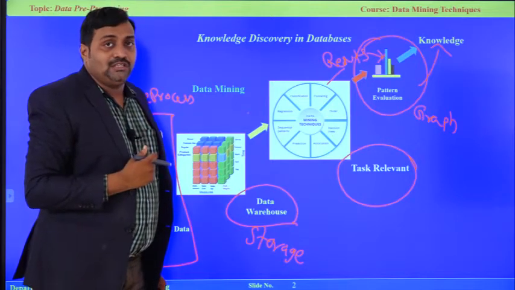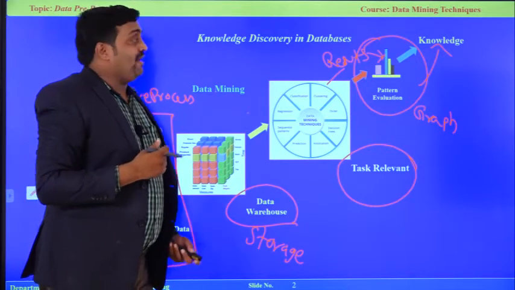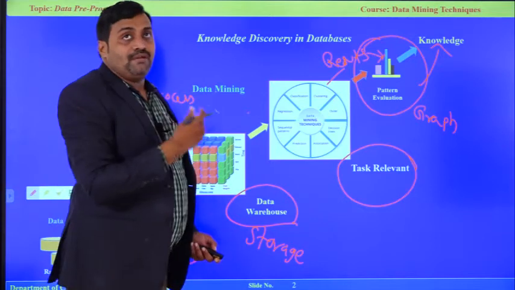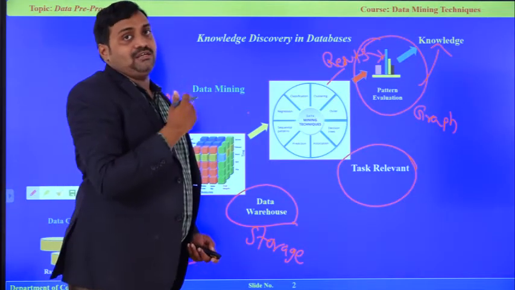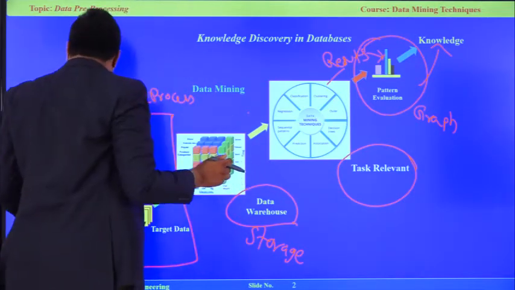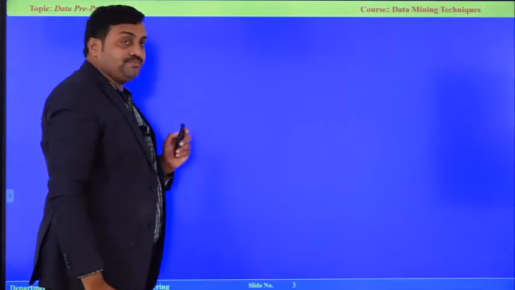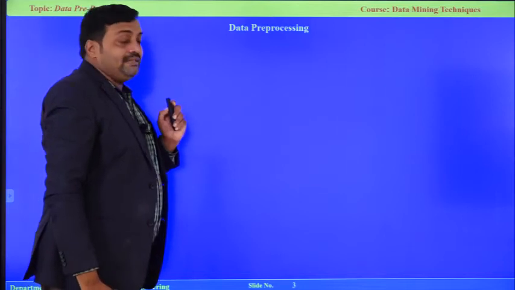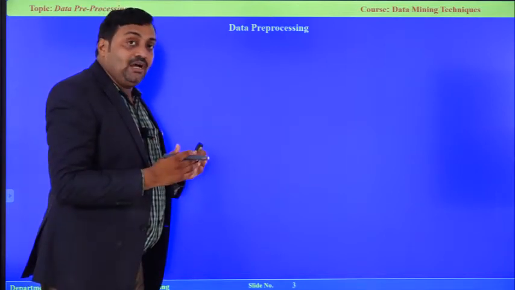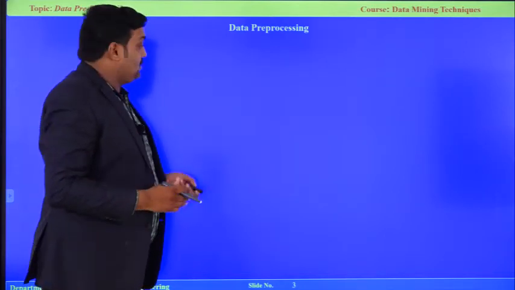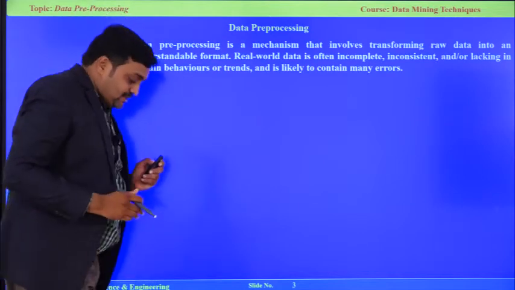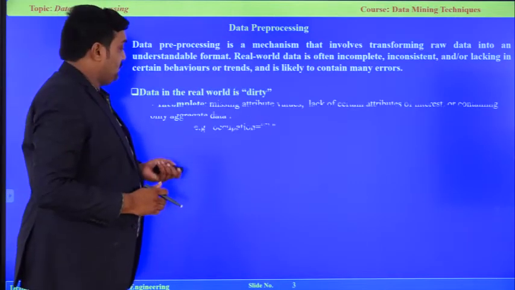We gain the knowledge, and from that we take a wise decision to enhance the performance of the task or job. Okay. Now, today we are going to start with data pre-processing, the first stage of any data mining operation. Here, what is meant by pre-processing?